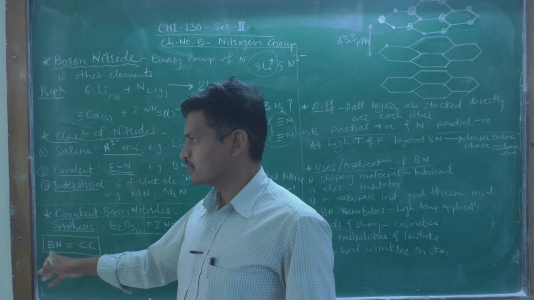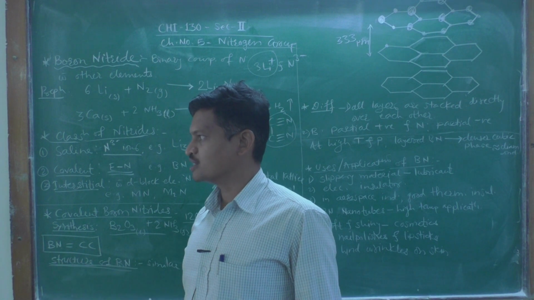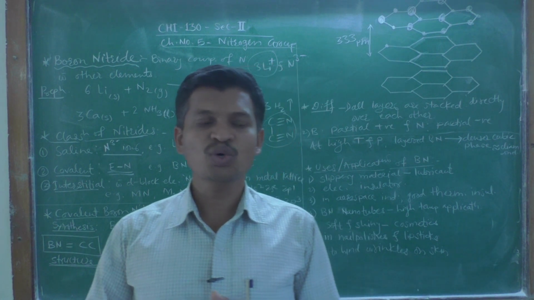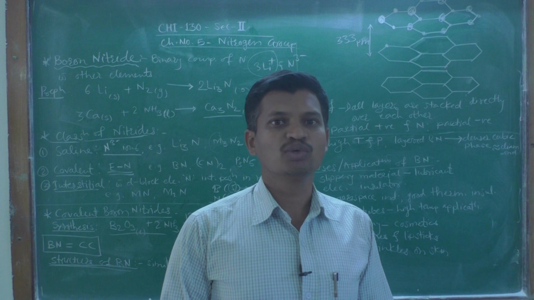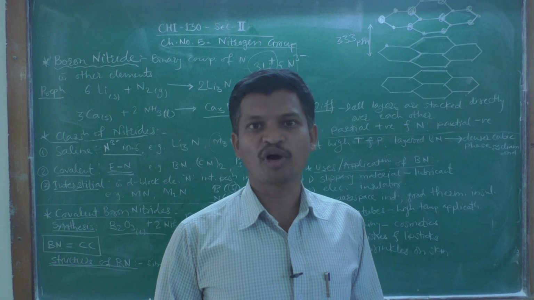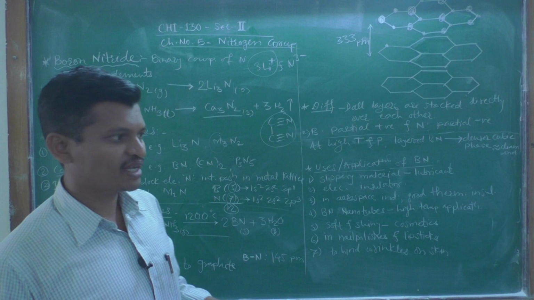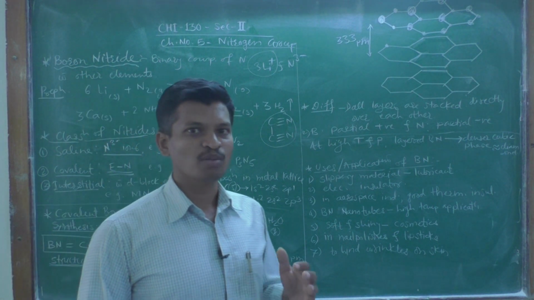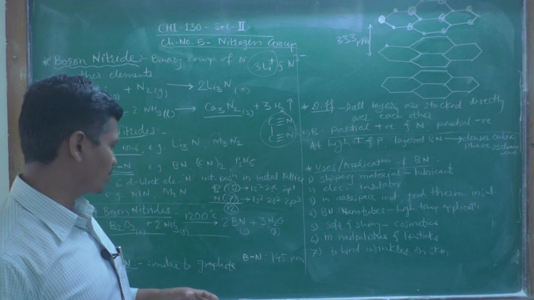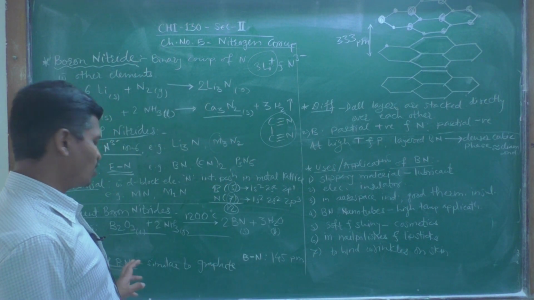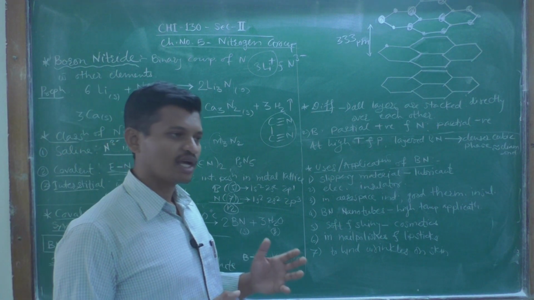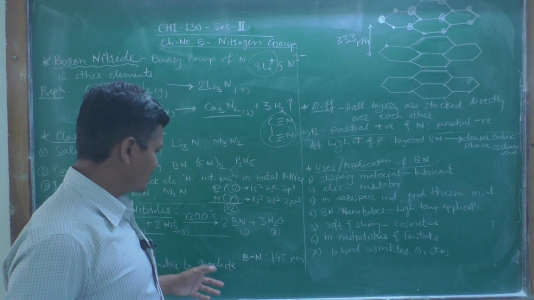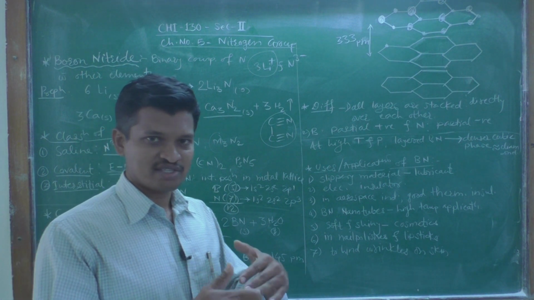As BN is isoelectronic with C2, the structure of boron nitride is also very similar to that of the allotrope of carbon, graphite. We know that carbon exists in different allotropic forms, and graphite is one of the most important forms of carbon, and hence the boron nitride structure is similar to graphite. Graphite has hexagonal rings.